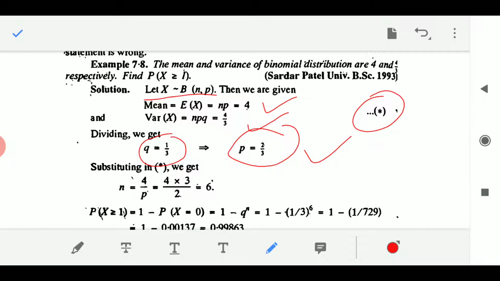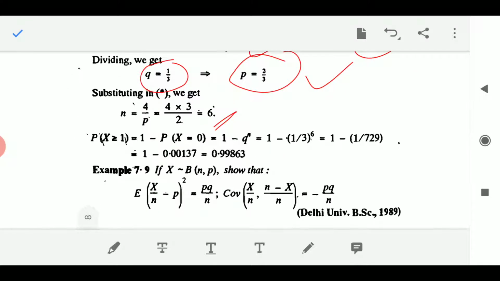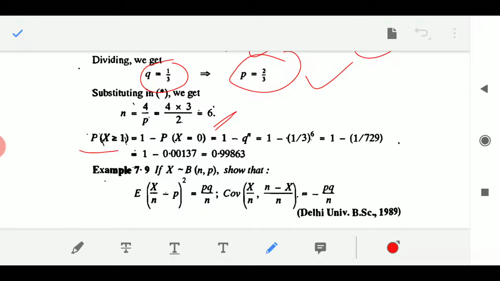Substituting these two values in this star equation, n is equal to 4 by p, so I am getting n equal to 6. So the number of trials here is 6. But the question was not to find n; the question was to find the probability of x greater than or equal to 1. We know the sum of all probabilities is 1. So the probability of x greater than or equal to 1 is 1 minus the probability of x exactly equal to 0.